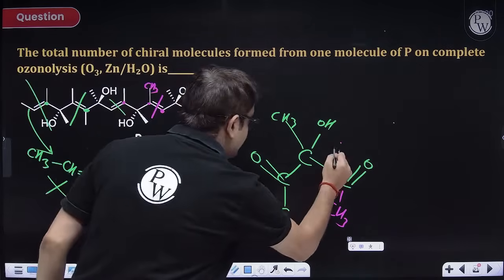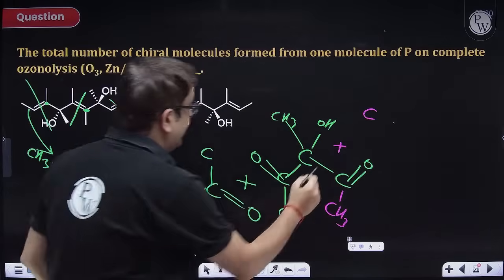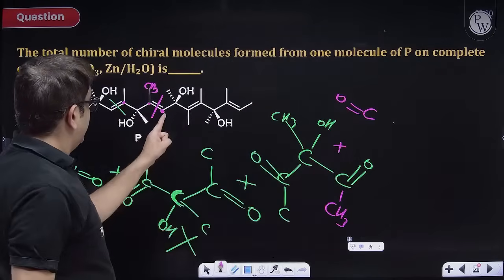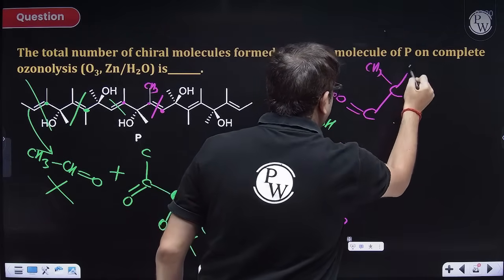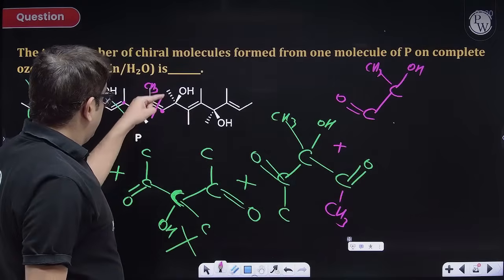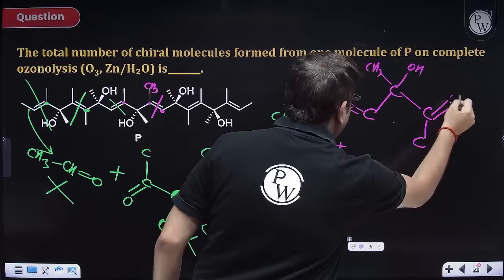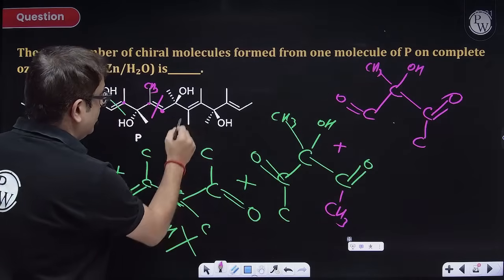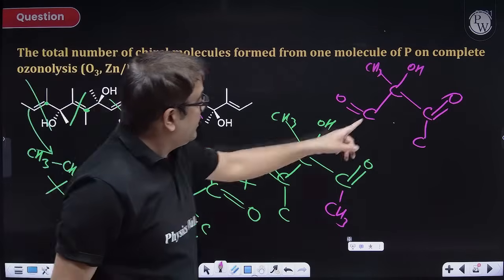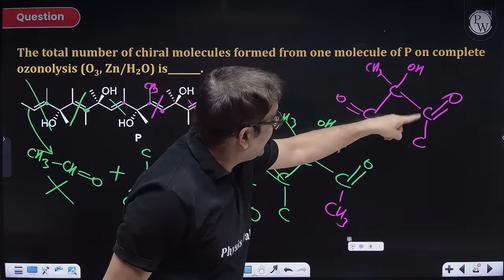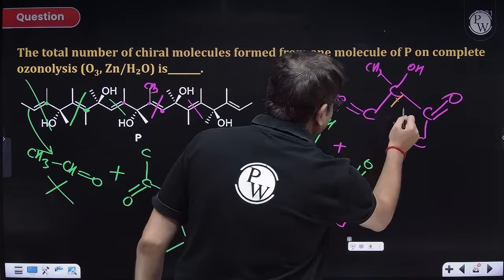So plus, this is one carbon. So one carbon will be having double bond O from this side. Again, a carbon with a methyl and OH. Here, again a carbon, a methyl, and a double bond O. I have reached to this carbon. Now let us check. So this is aldehyde and that is ketone. So this is now my chiral carbon. Finally, I have got one chiral carbon.